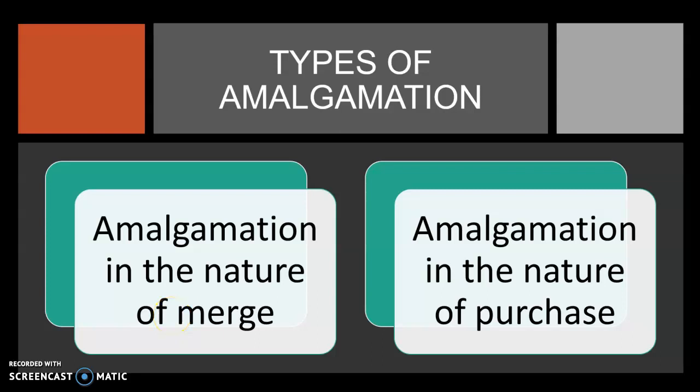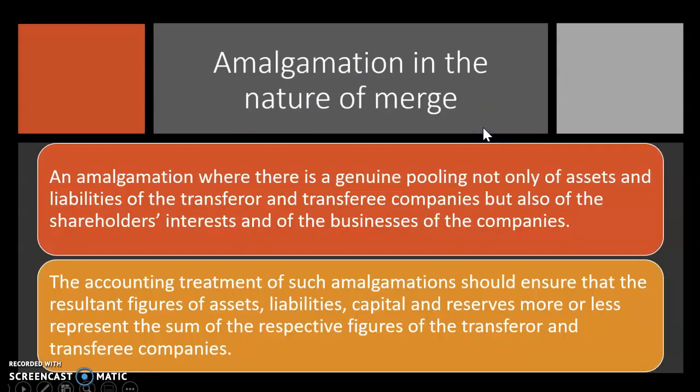Hello, in this video, I shall be continuing from the previous video, that is types of amalgamation. So the accounting standard 14 recognizes accounting for amalgamation. These are basically two types: amalgamation in the nature of merge and amalgamation in the nature of purchase. So, amalgamation in the nature of merge.